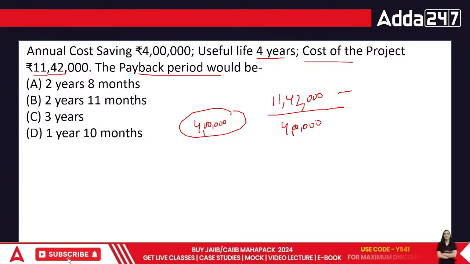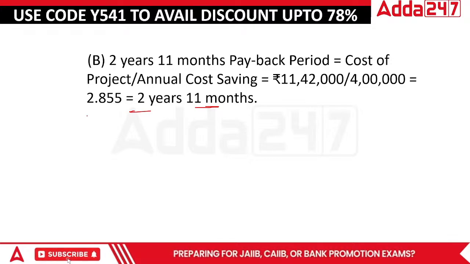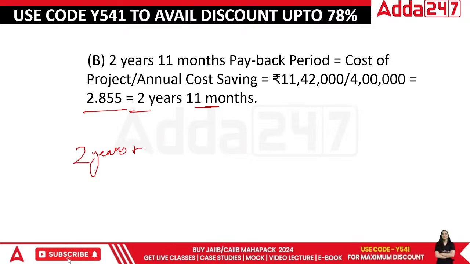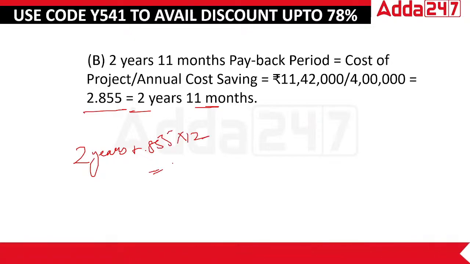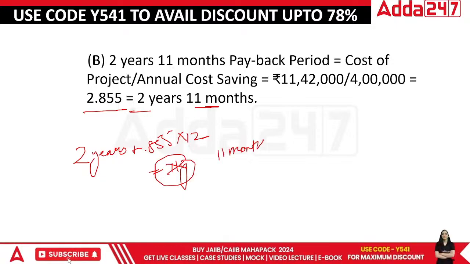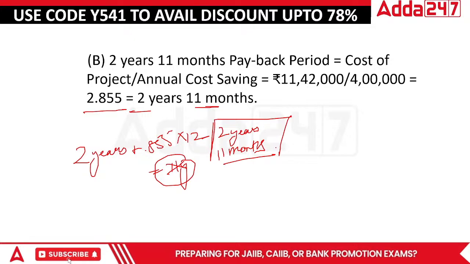The answer is 11 lakh 42,000 divided by 4 lakh, giving us an amount of 2 years and 11 months. 2.855, where we say 2 years plus 0.855 multiplied by 12. This will give you 11 months. So we have 2 years and 11 months.